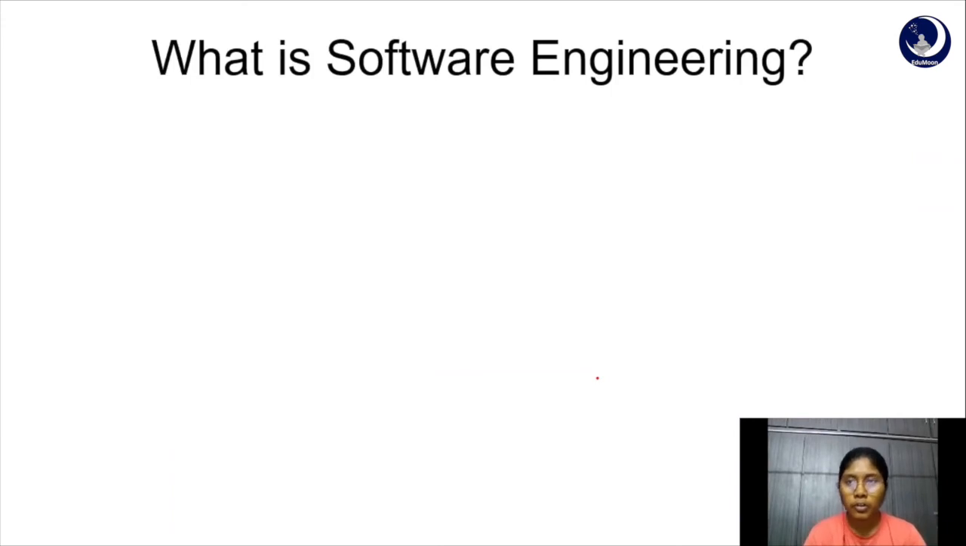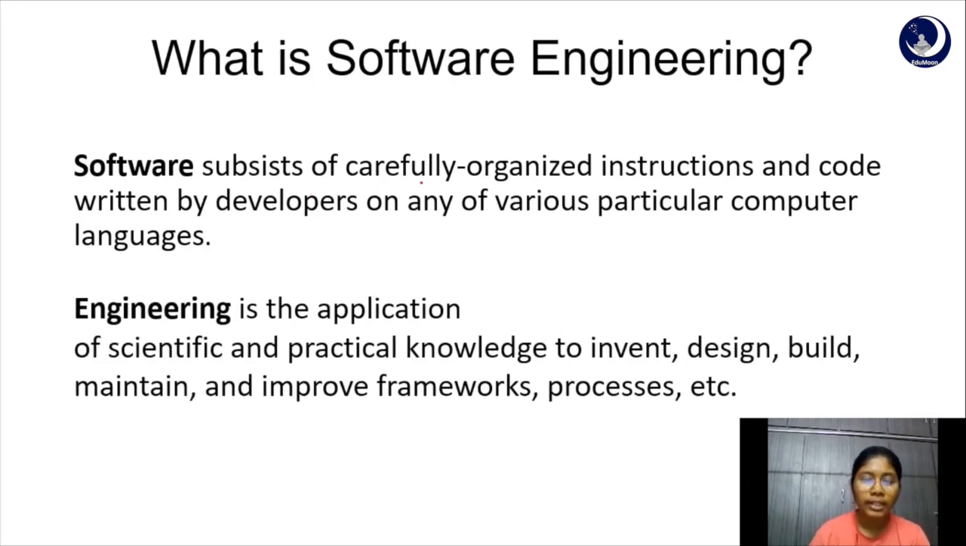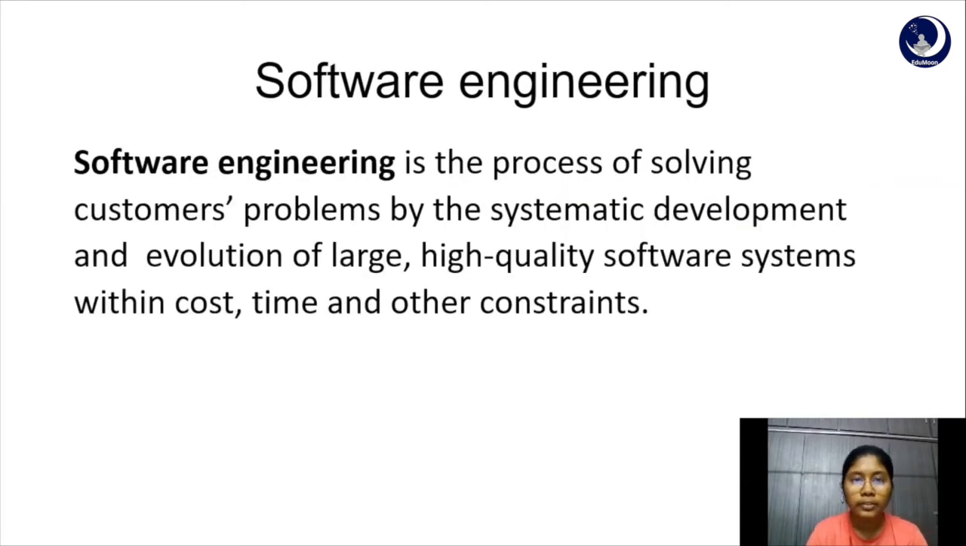We already talked about what software engineering is. The term software engineering comprises two terms, software and engineering. Software is not just program code, it is a collection of integrated programs along with their related documentation that has the requirements, design models and user manuals. And engineering is all about developing products using well-defined scientific principles. So together we define software engineering as the process of solving customers' problems by the systematic development and evolution of large, high-quality software systems within cost, time, and other constraints.